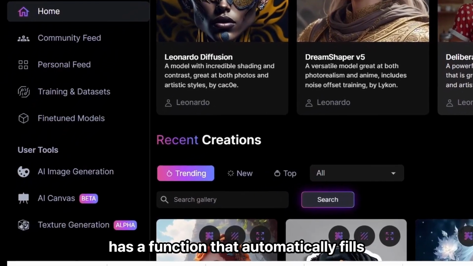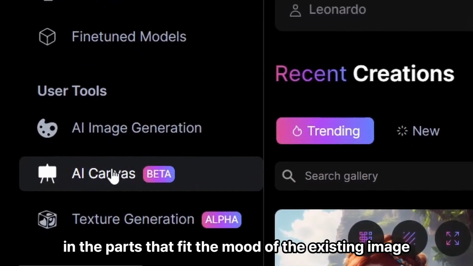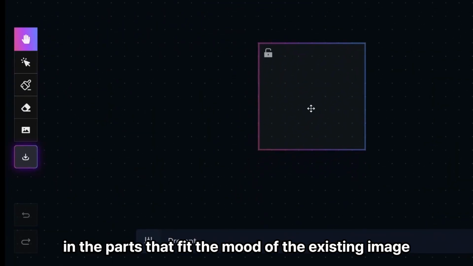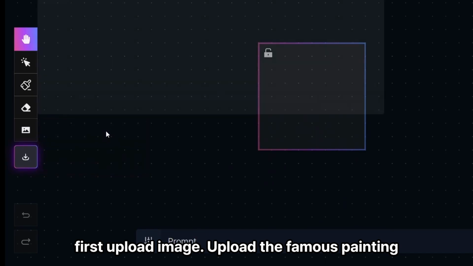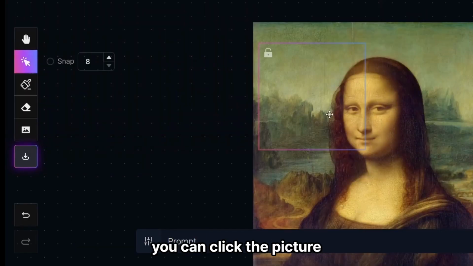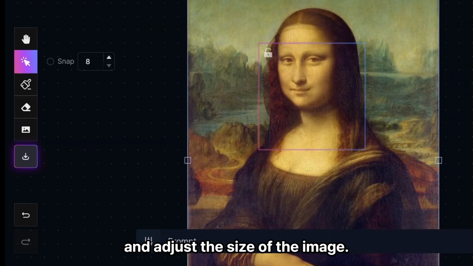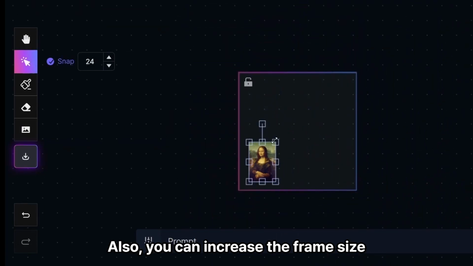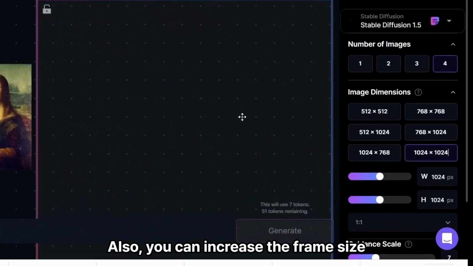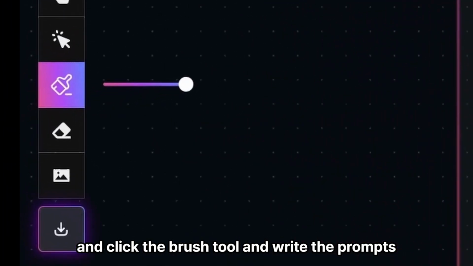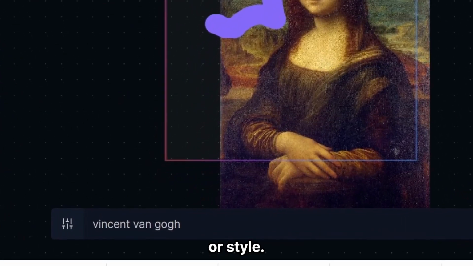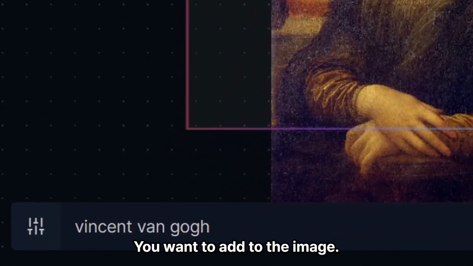The canvas has a function that automatically fills in the parts that fit the mood of the existing image. First, upload an image. I will upload the famous painting Mona Lisa. You can click the picture and adjust the size of the image. Also, you can increase the frame size by clicking the image dimensions and click the brush tool and write the prompts or style you want to add to the image.